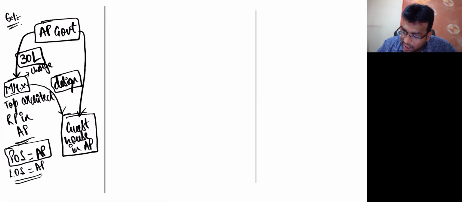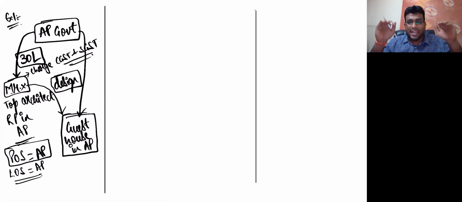X will definitely charge CGST and SGST. Why? For the reason that the location of supplier and place of supply are both in the same state. If both are in the same state, they will charge CGST and SGST. But if they are in different states, they will charge IGST. In this example, both are in the same state, so definitely CGST and SGST will come.